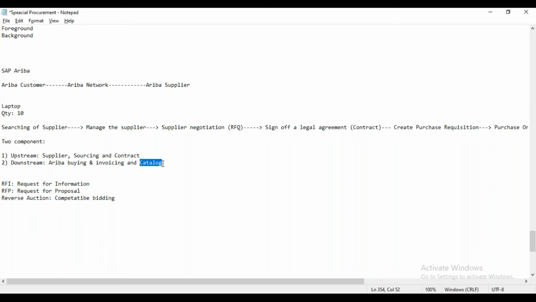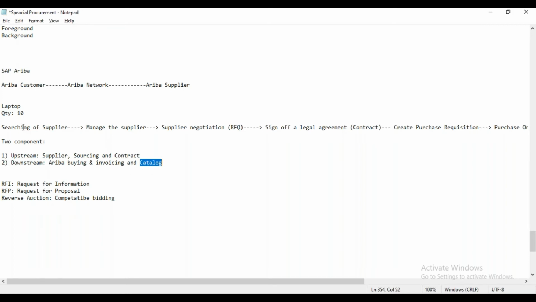So based on our input, that application is showing the list of products. For example, let's say we entered laptop. So now the system will display the list of laptops which are available on that site. That is called the product hierarchy. So in SAP Ariba as well, we have the option to configure the product hierarchy, which we can do with the help of the catalog.